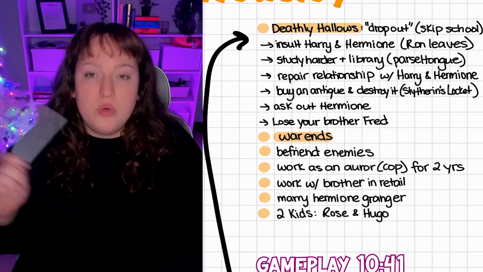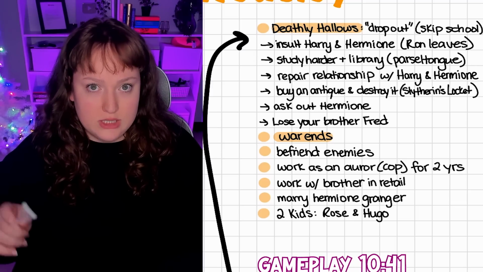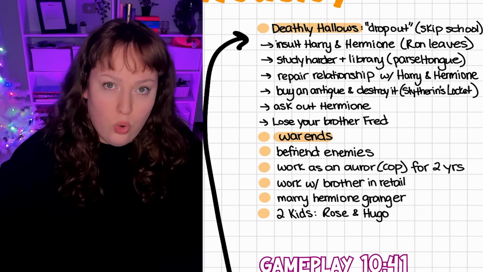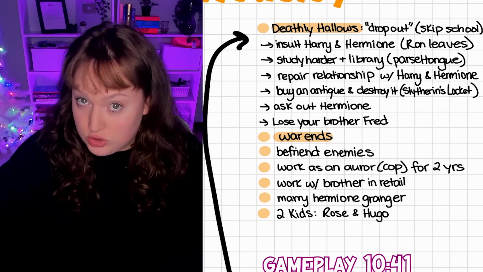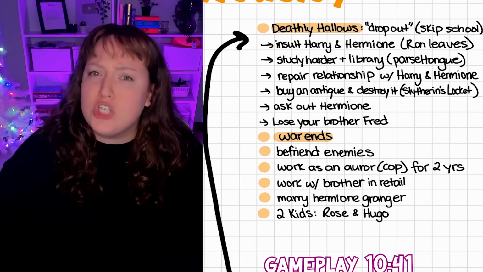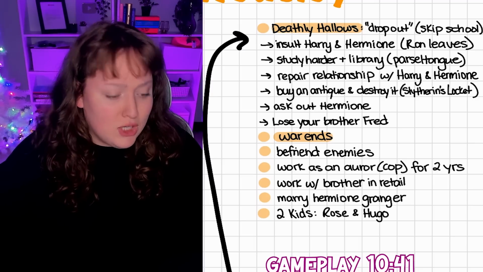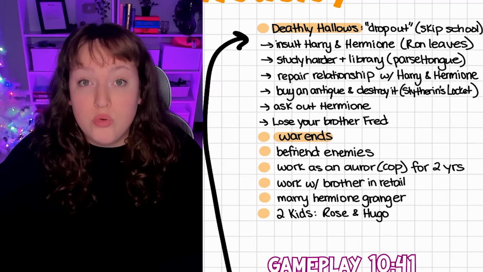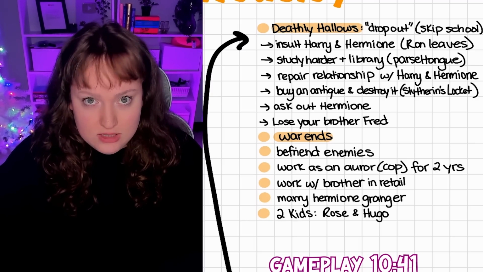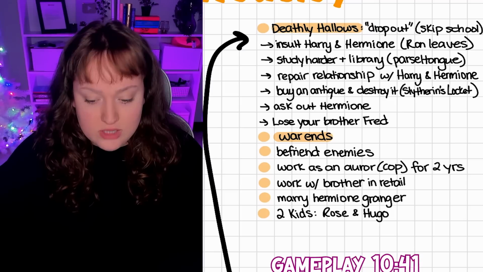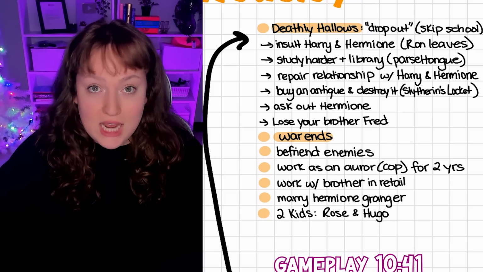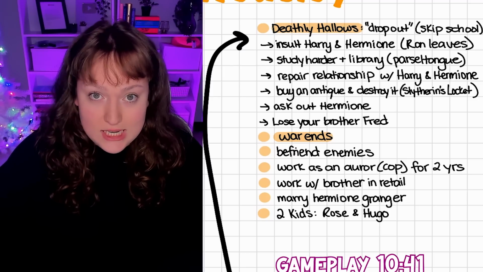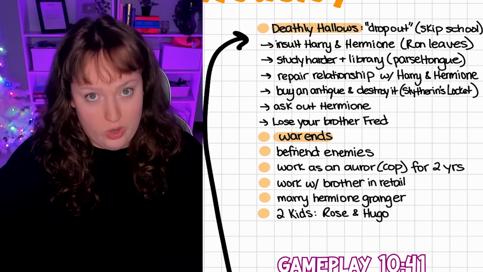And a theme we have been doing in this series is we only destroy the Horcruxes that each character directly destroyed with their hands. So they all kind of helped each other destroy them all, and some of them indirectly destroyed one, but the one Ron actually destroys with his bare hands is Slytherin's locket. So to show that when we're 18, we're going to go to an antique dealer, take an old antique, and discard it to symbolize destroying the Horcrux.